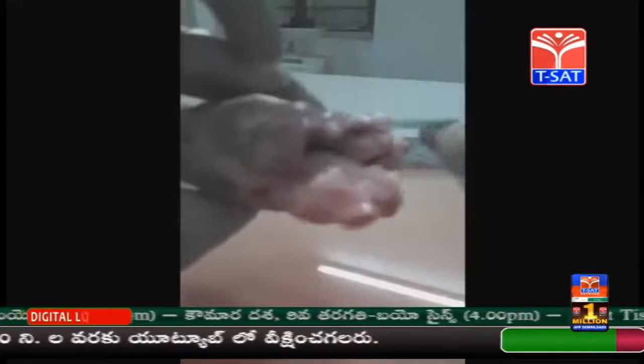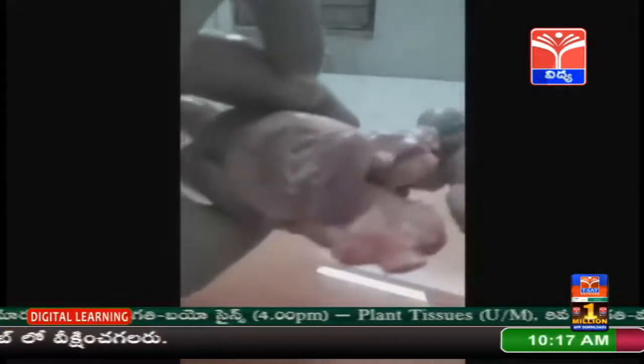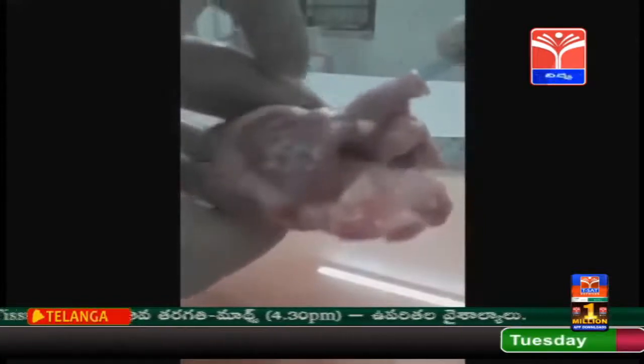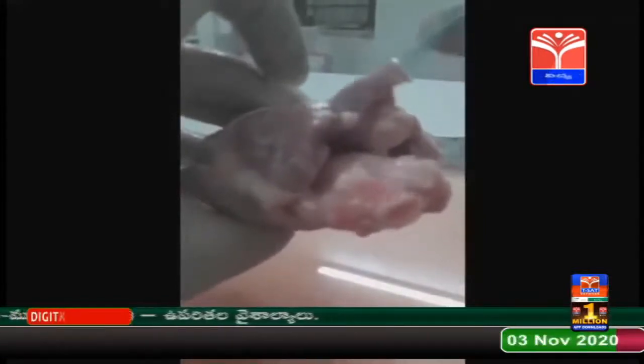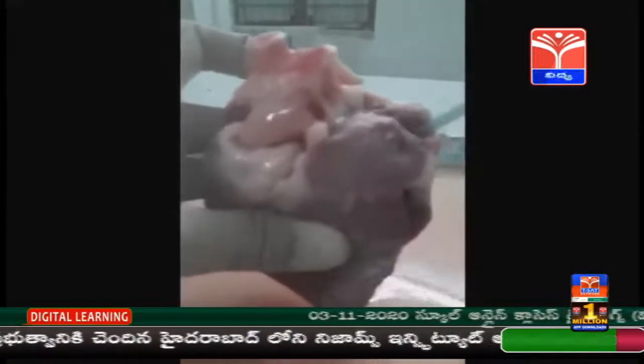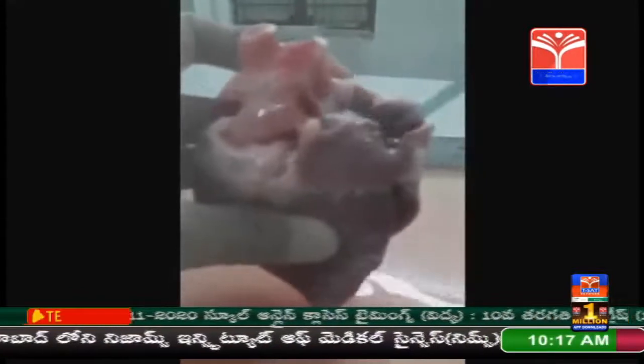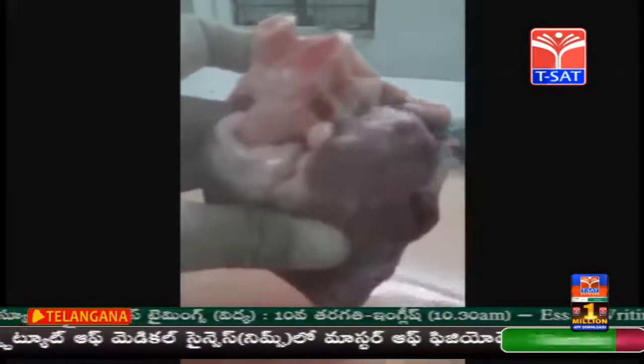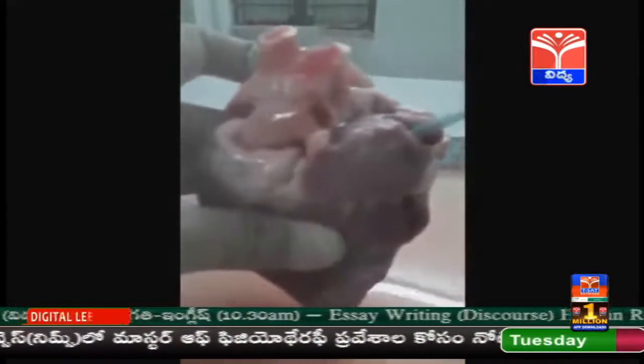The third one is the system of vena cava. It opens into the right atrium, collecting deoxygenated blood from all parts of the body and releasing it into the right atrium. This is formed by 2 precaval veins and 1 postcaval vein. The second trunk is the pulmonary veins, which open into the left atrium and carry oxygenated blood from the lungs to the left atrium. There are no valves in the pulmonary veins.